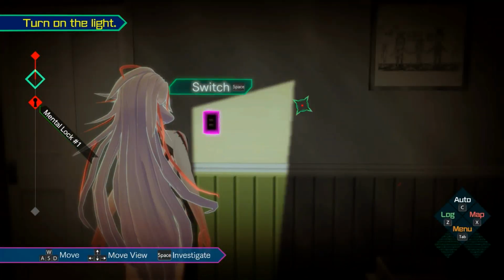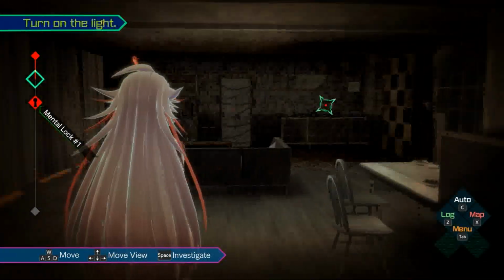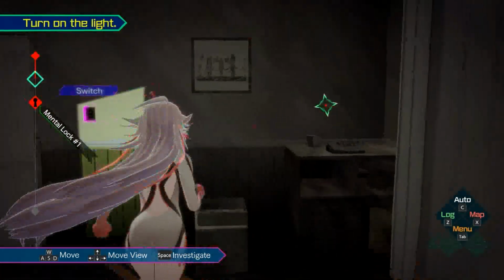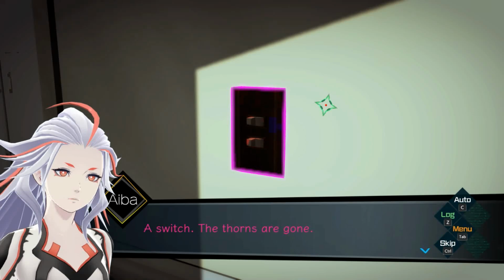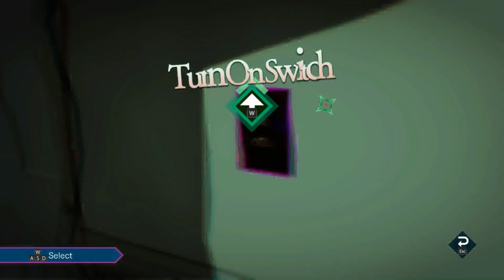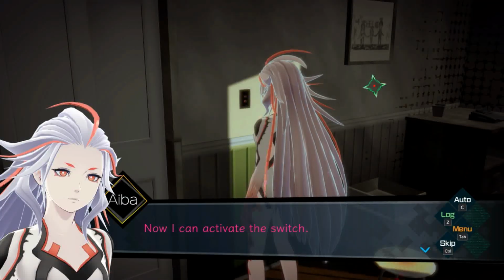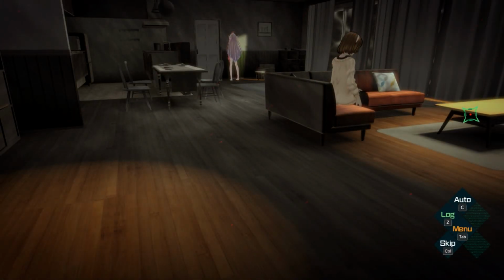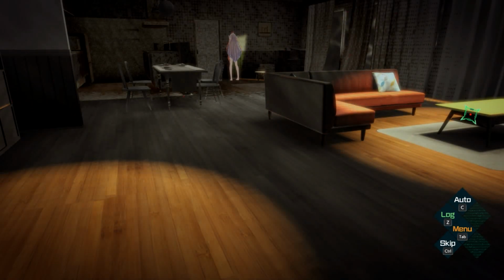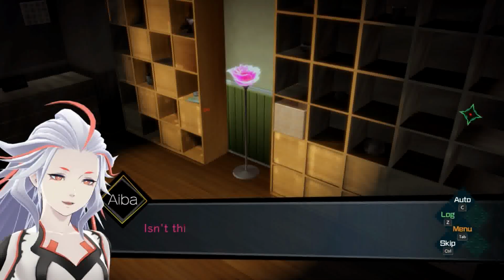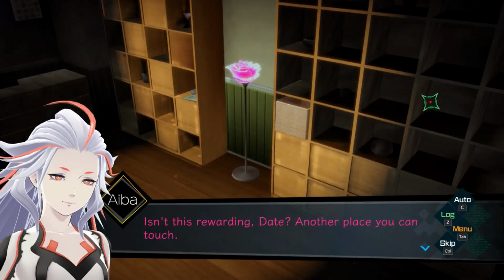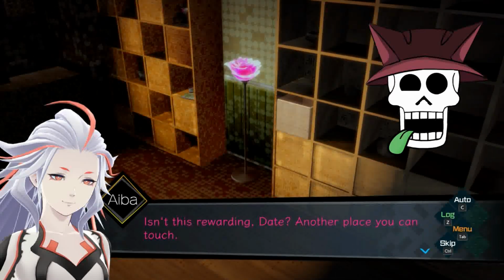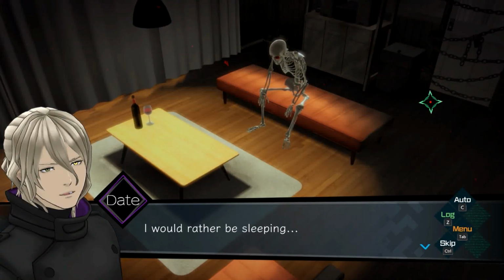Okay, well, what about this? Actually, hold on. Where does this... Okay. A switch. The thorns are gone. Yeah, because it's the iris. Now I can activate the switch. Oh my. Isn't this rewarding, Date? Another place you can touch. And another flower that you can smell and suck in. I would rather be sleeping.